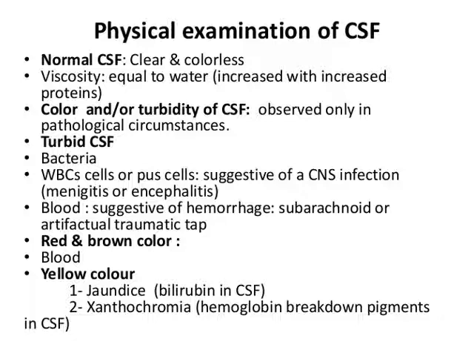Red and brown color may be present when blood is present, and yellow color may be due to jaundice, or xanthochromasia, that is hemoglobin breakdown and pigment present in the CSF. So yellow color may develop due to xanthochromasia after breakdown of hemoglobin in the CSF. So normal, clear, colorless CSF is normal. Any color or turbidity is pathological for cerebrospinal fluid.